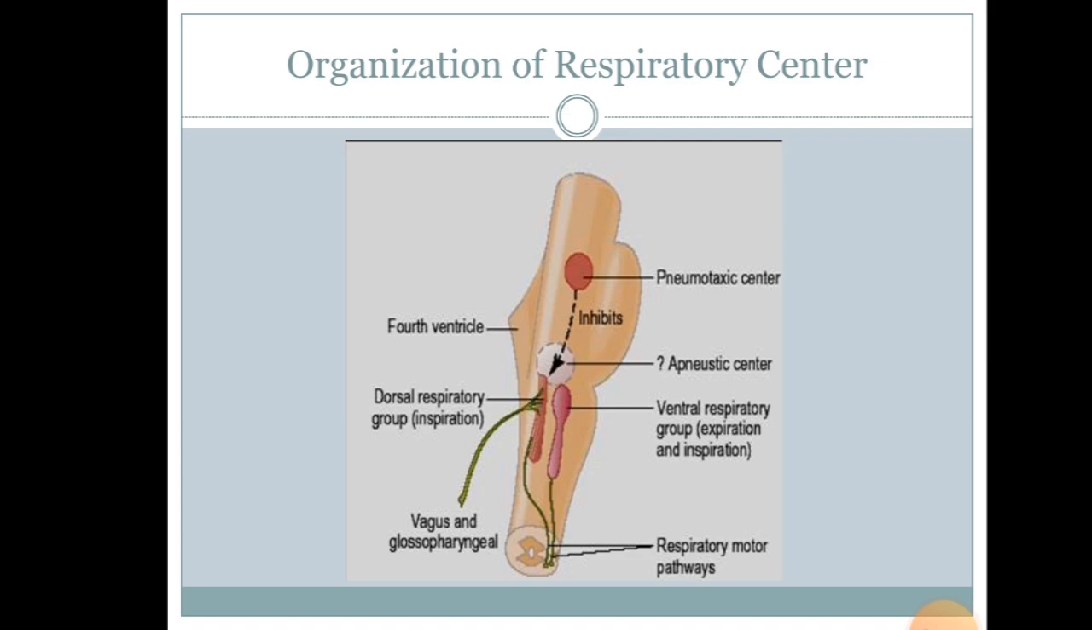This is the organization of the respiratory center. In this diagram, we can see the dorsal respiratory group and the ventral respiratory group. Here, this is the ventral and this is the dorsal.